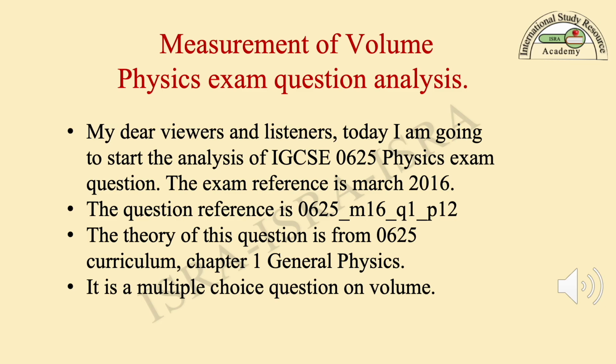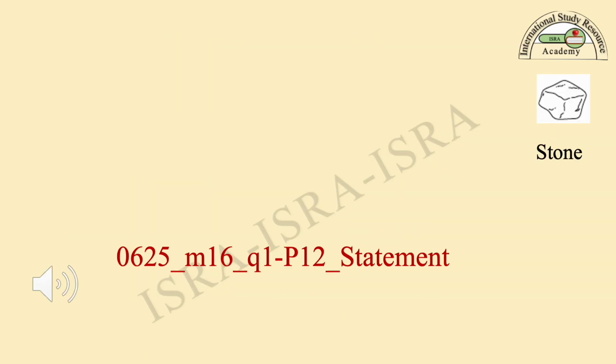My dear viewers and listeners, today I am going to start the analysis of an IGCSE 0625 physics exam question. The exam reference is March 2016. The question reference is 0625 March 16 question 1 paper 1-2. The theory of this question is from the 0625 curriculum chapter 1, general physics. It is a multiple choice question on volume.